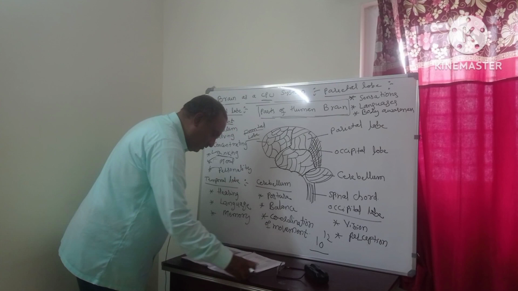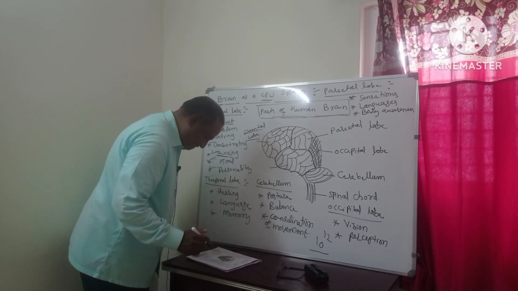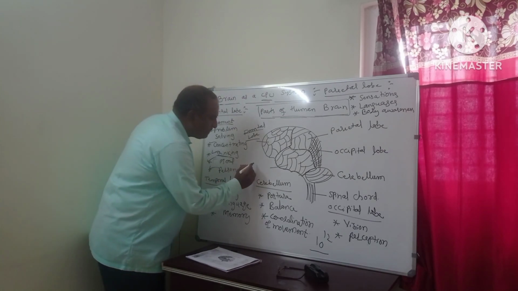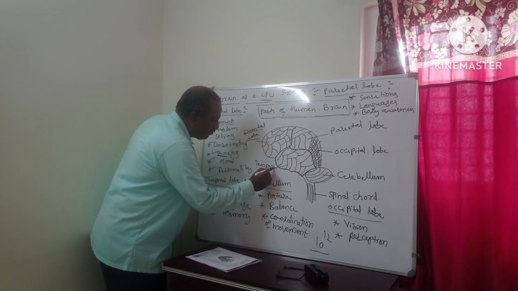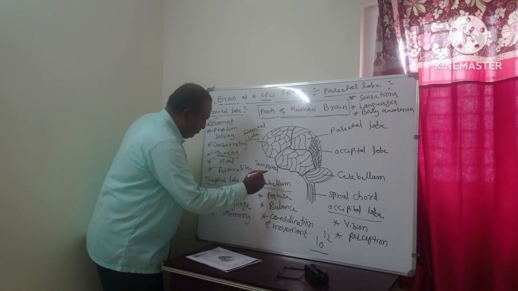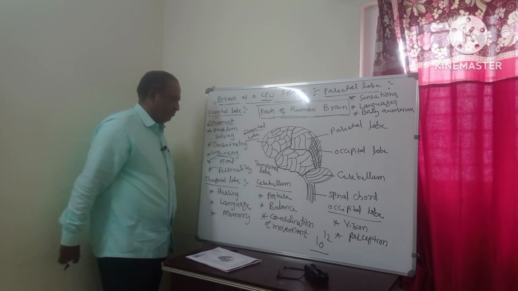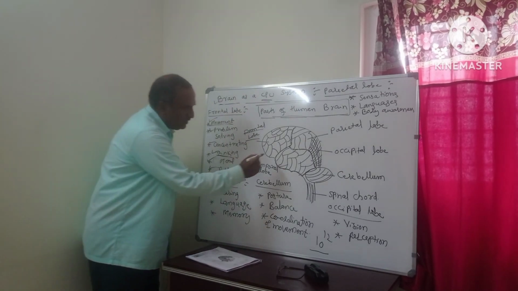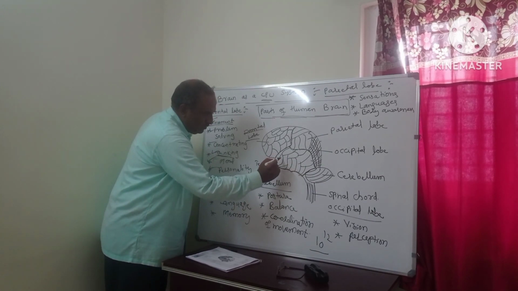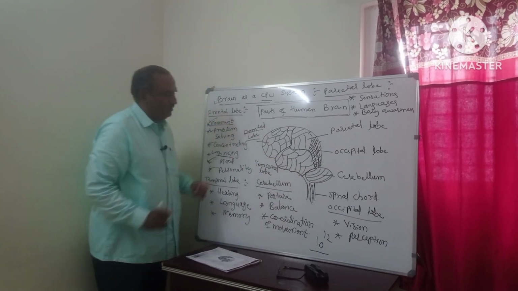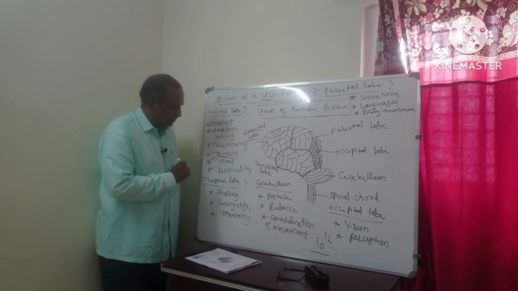This part up to this is temporal. What is the function of this temporal lobe?